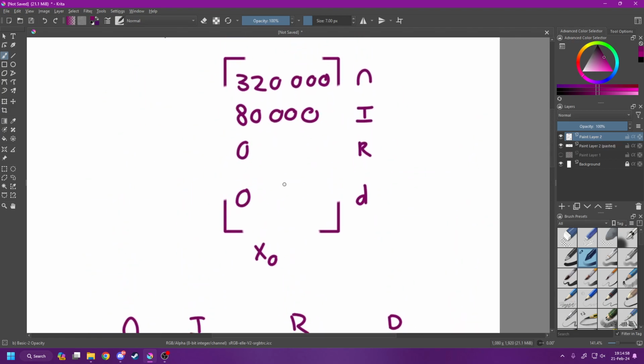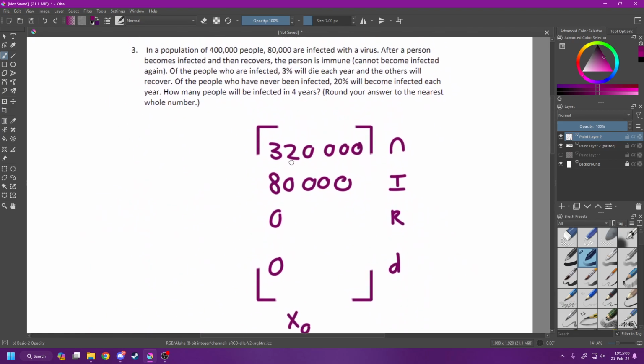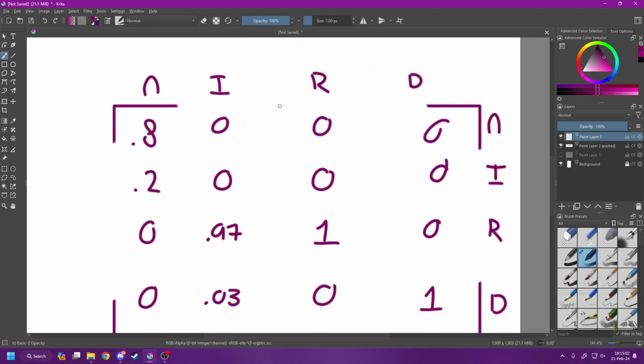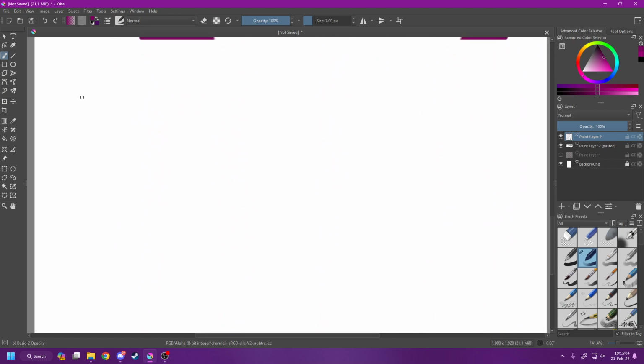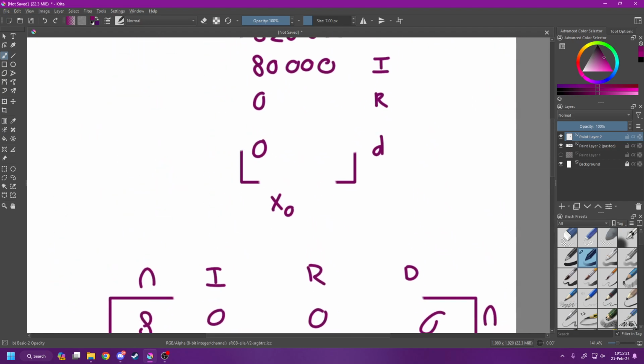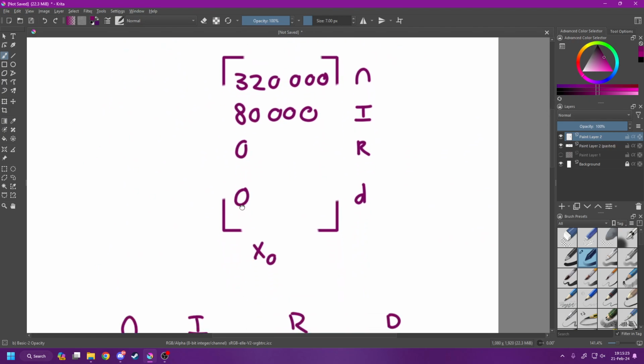And so, using these matrices, we can do some math with Markov chains using this equation of x sub n equals P to the n times x naught. We will actually be doing this since this is 4 years in the future, right here.